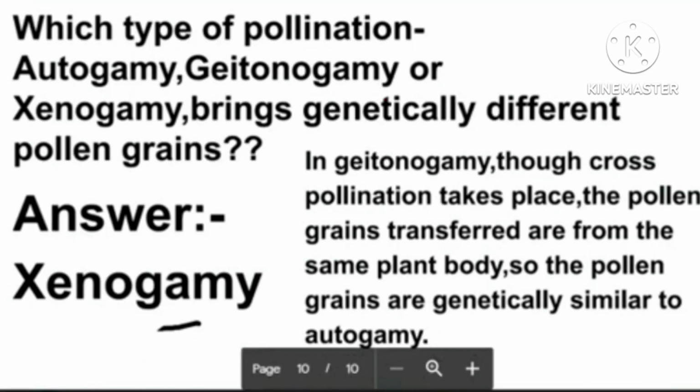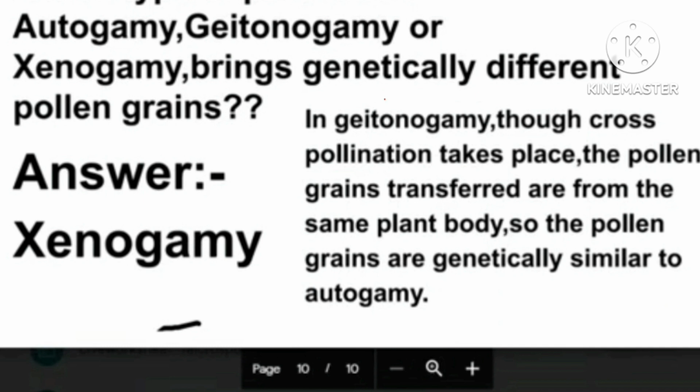Which type of pollination, autogamy, geitonogamy or xenogamy, brings genetically different pollen grains? That is important. In geitonogamy, though cross pollination takes place, the pollen grains transferred are from the same plant body. So the pollen grains are genetically similar, as in autogamy. So the correct answer is xenogamy. Only xenogamy makes it complete cross pollination, whereby genetically different pollen grains will be present.